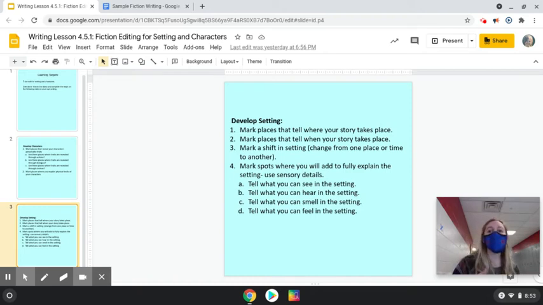If we have a shift in that setting of changing from a place or a time to another, is that clear? And did we make sure to use sensory details so that someone can really imagine themselves in our setting, that they can see what we would see in the setting, that they would hear what we could hear, that they would smell what we could smell, and feel what we could feel.